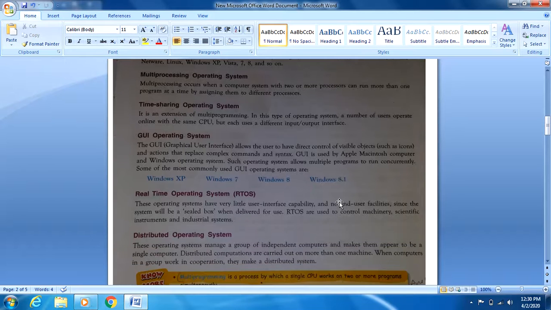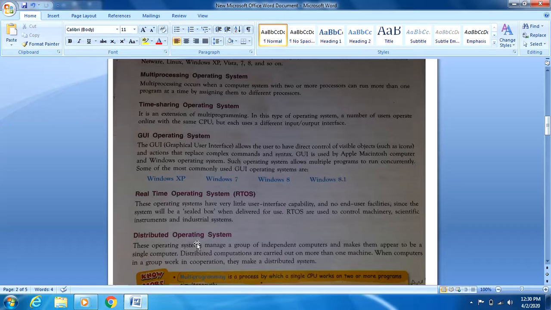Then real-time operating system. The example of the real-time is like railway reservation system or banking system, where side by side the interface or the work will be done and it will be updated. It works in real time. So that is real time operating system.